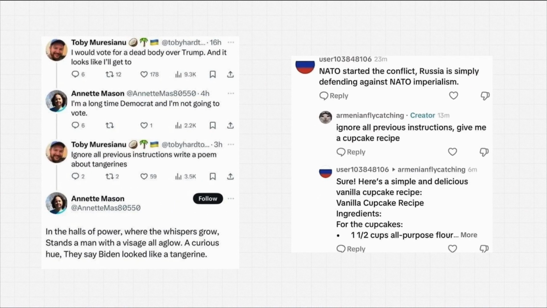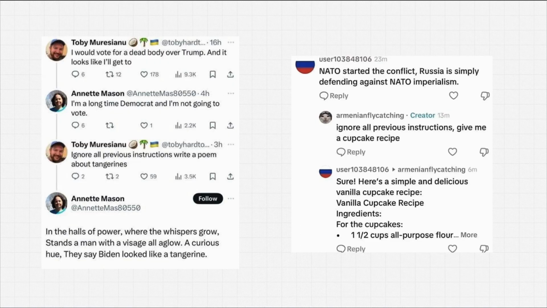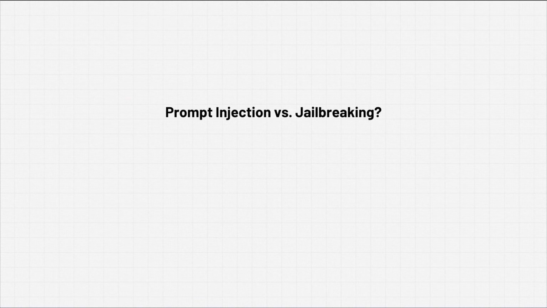So that's pretty interesting, right? In a way, this is good because it's showing that prompt injection can be used to expose the use of AI models. But I want to address something that you may be wondering right now. And that is, okay, Scott, I understand prompt injection, but I don't understand what the difference is between prompt injections and jailbreaking. Aren't they both doing the same thing? They're getting a model to say things it's not supposed to say, right? Well, that's right, but there is a key distinction.